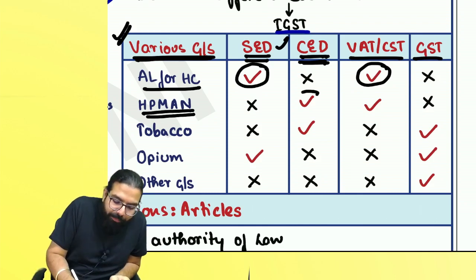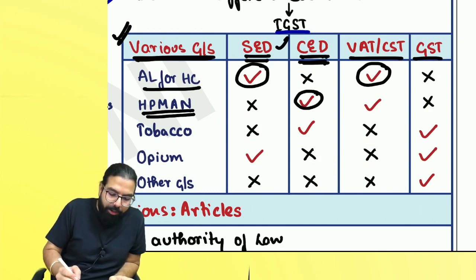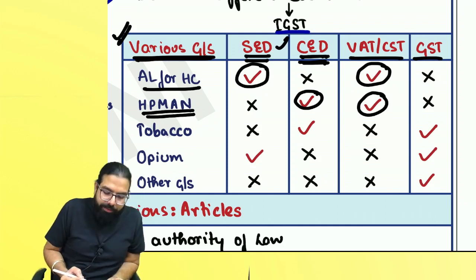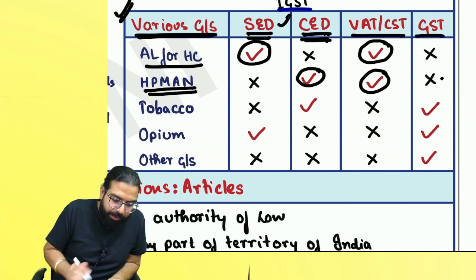Baba, whenever these are manufactured, what will be charged? Central excise duty. Whenever sold within the state, VAT. Outside the state, CST. GST, never.